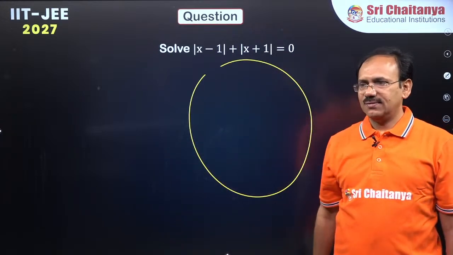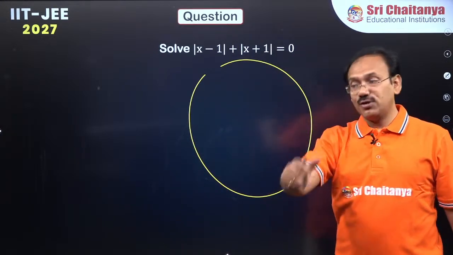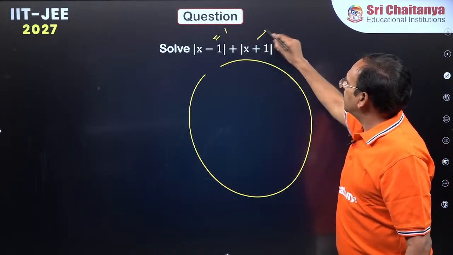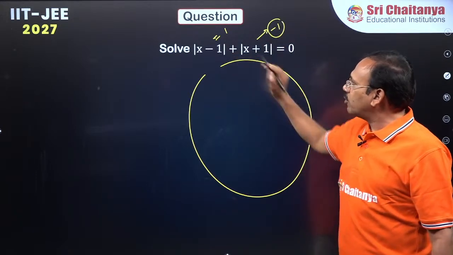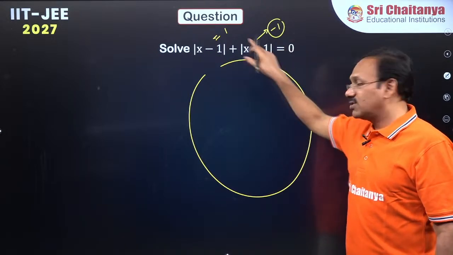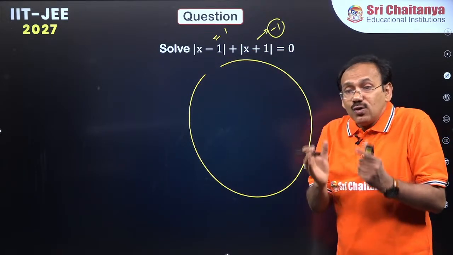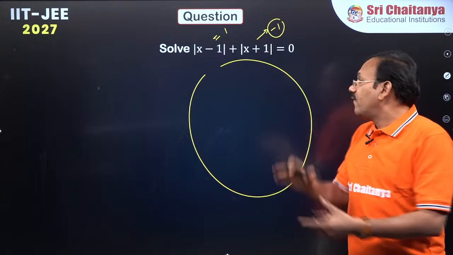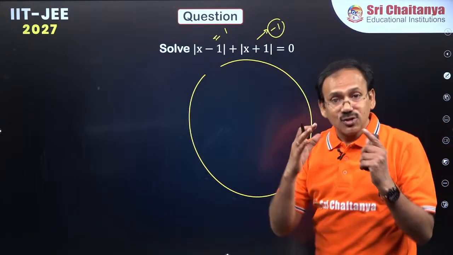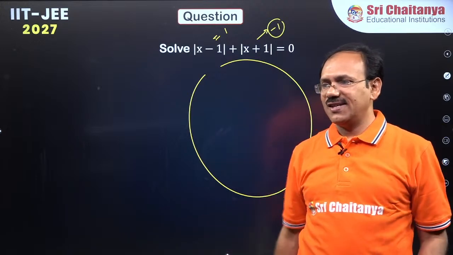No solution. Because this becomes 0 at 1, this becomes 0 at minus 1. If you put 1, this becomes 0 but not this. If you put minus 1, this becomes 0 but not this. You have to find a number which makes both the things 0 simultaneously. There is no such number, no solution, dear students.